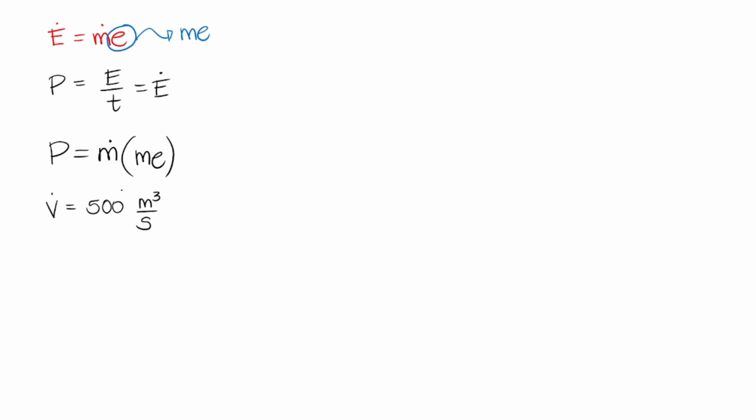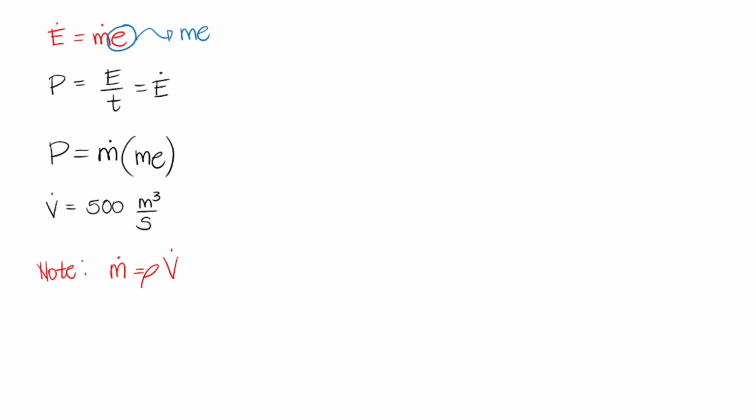We don't have the mass flow rate. Where will we get it? Remember the formula for mass flow rate. Mass flow rate is equal to the density of the substance or fluid times the volume flow rate.